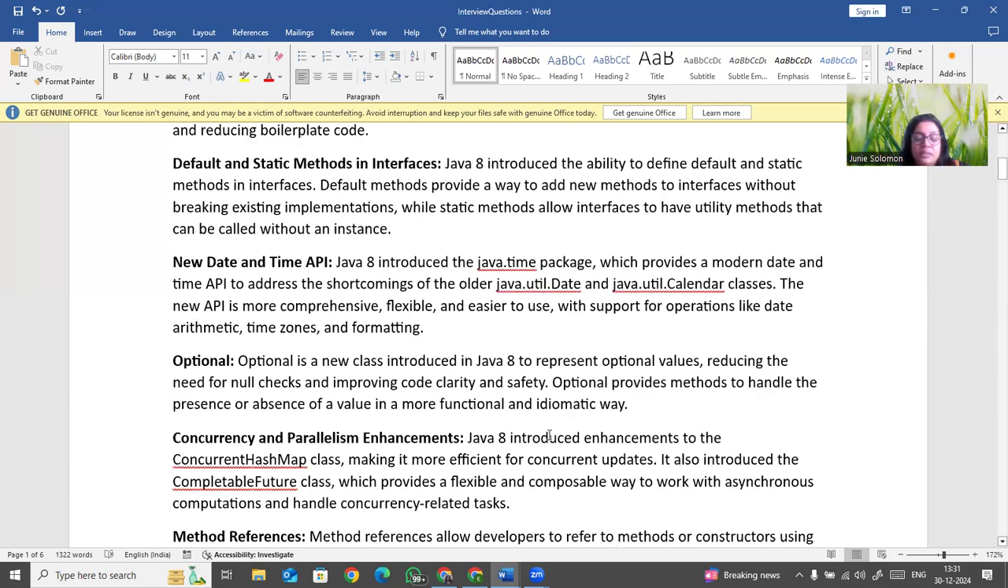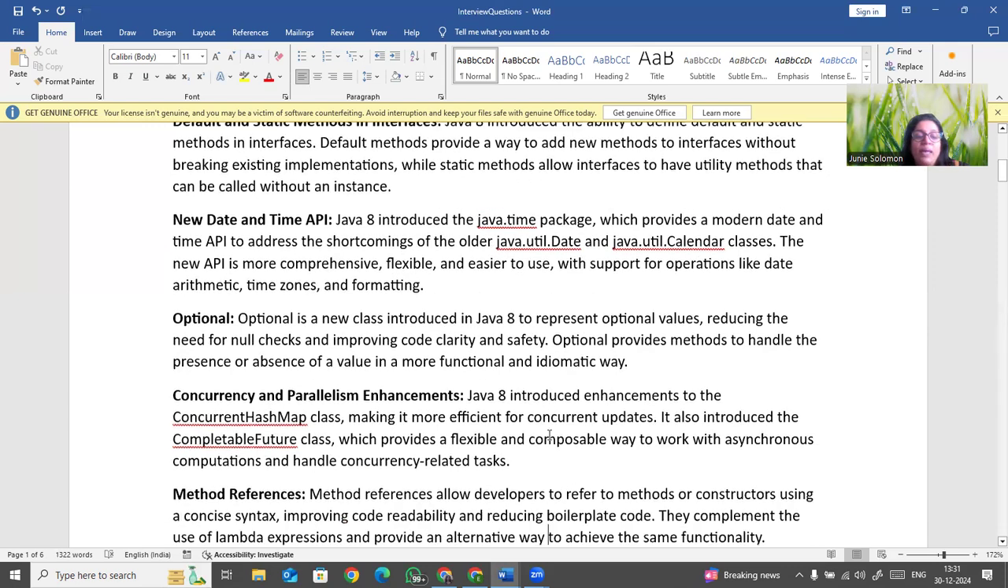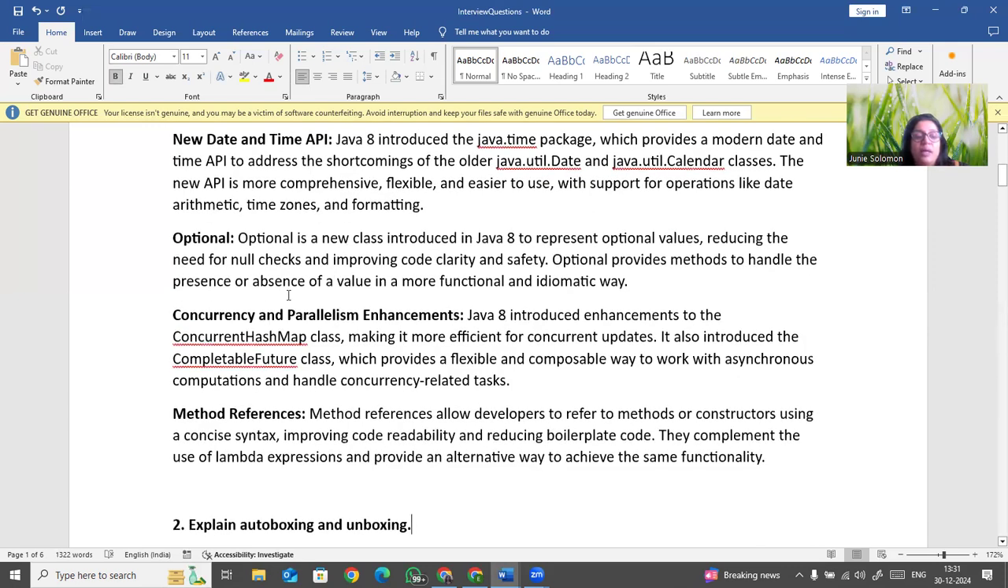Another thing is concurrency and parallelism enhancement. If you have multiple concurrent things you want to update, you can go for ConcurrentHashMap, that will do it very fast. And compatible features are also there, where you can handle concurrency related tasks very nicely, right? So it is concurrent updates. You don't have to worry, just use ConcurrentHashMap, it will work